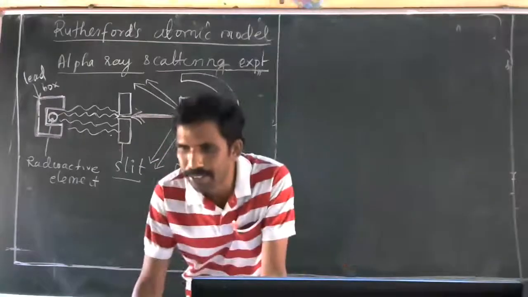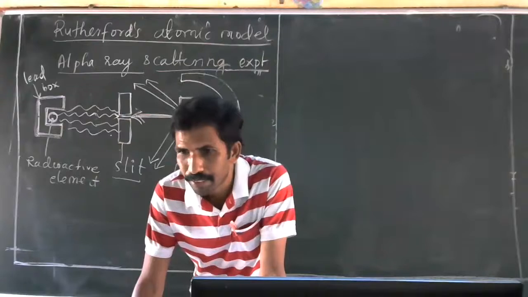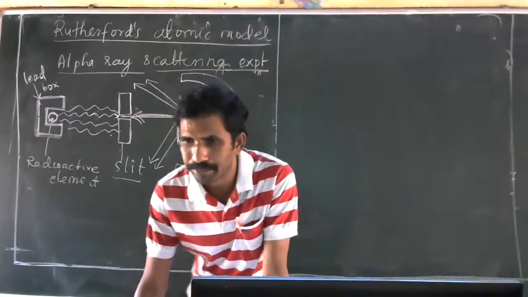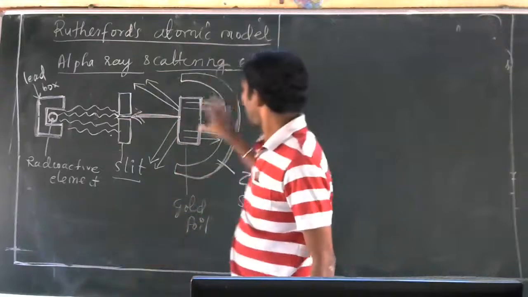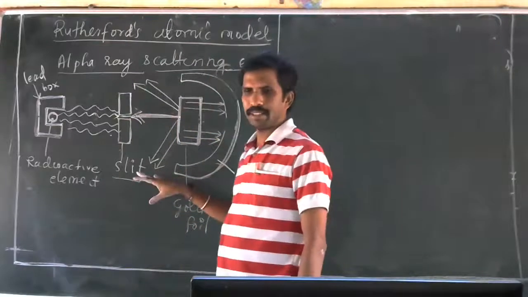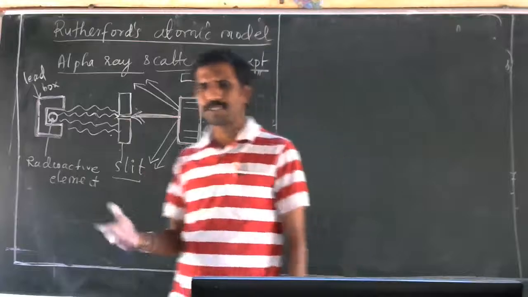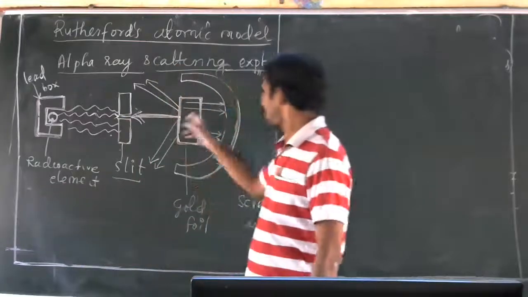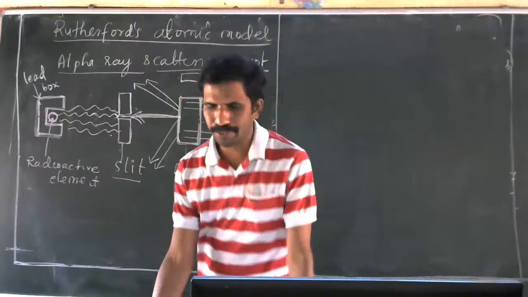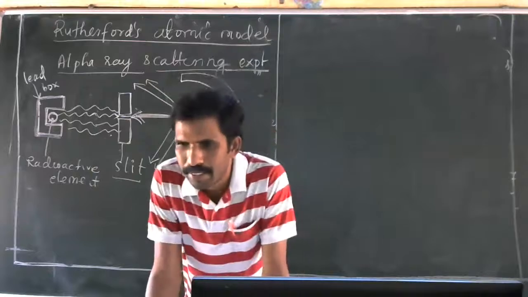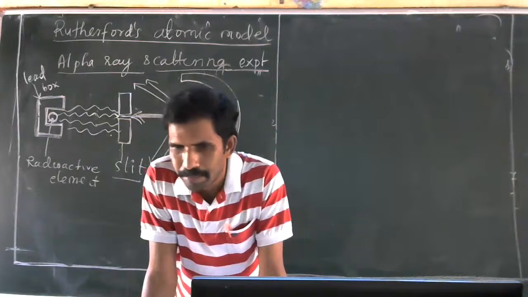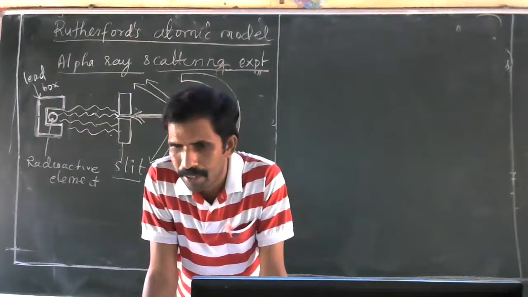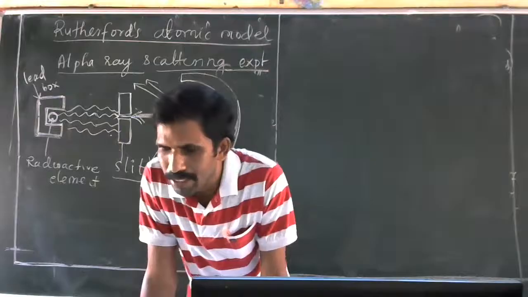Does anyone want to give the answer for this question? Why is gold used over there? They could have used some other metal, aluminium, or some other metal. Why do they use this only? Is there any reason for that? Anyone knows about that? If you know, please raise your hands.